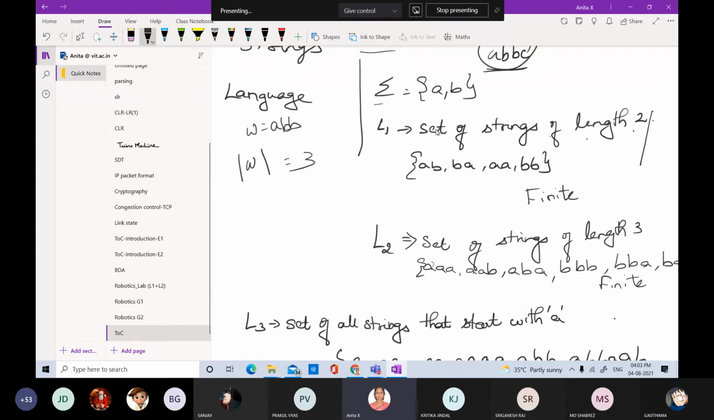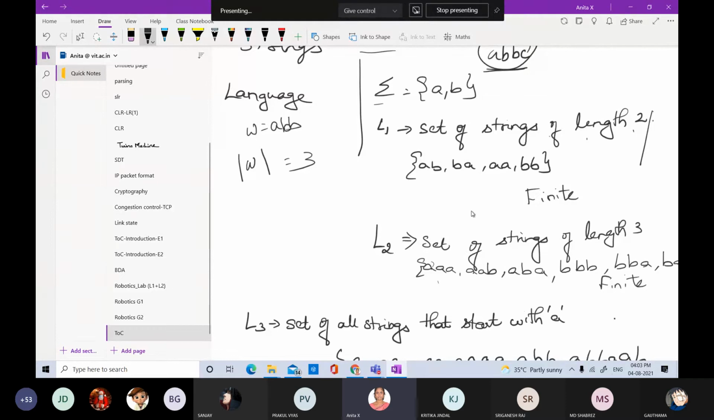Okay, so here the set of strings of length 3. So here length 2, here length 3. So all the strings should be of length 3. Okay, 3 alphabets should be there. I can even increase the constraint.